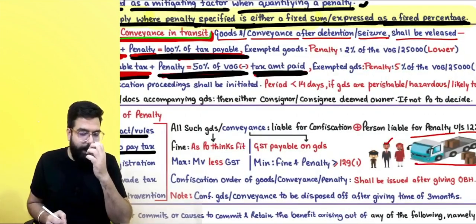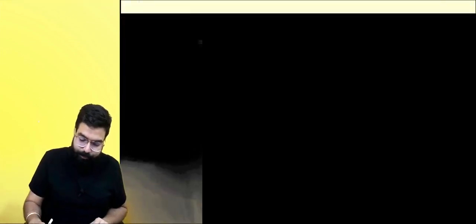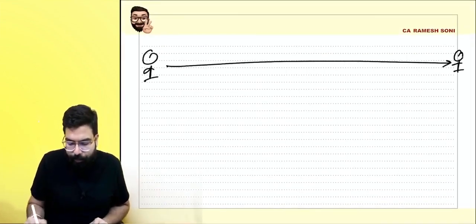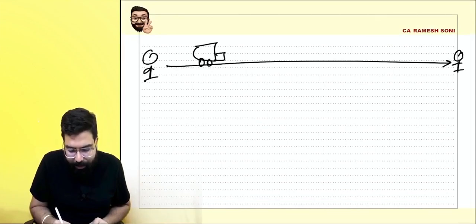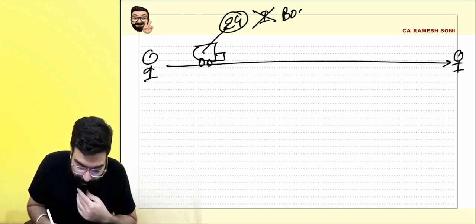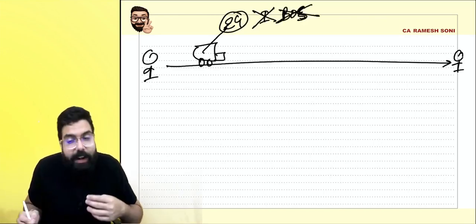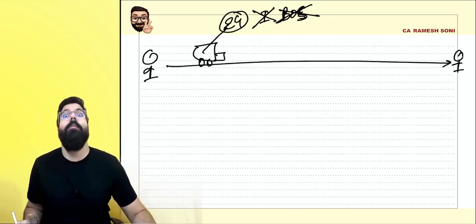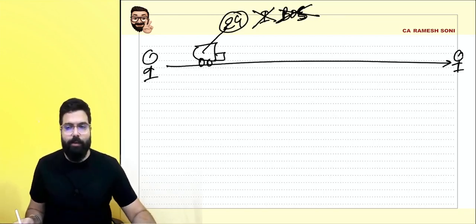Everyone, remember one thing. Now, listen to me very carefully. I was taking the goods on the way. The goods were exempted goods, but I did not issue a bill of supply, because for exempted goods a bill of supply is required. The officer caught me on the way and asked Ramesh, where is the bill of supply? I said, sir, I forgot to issue.